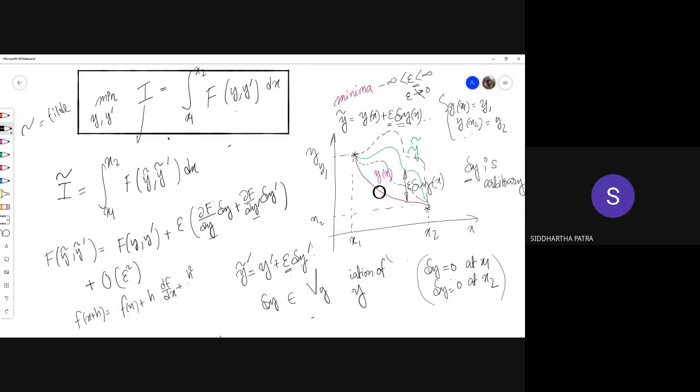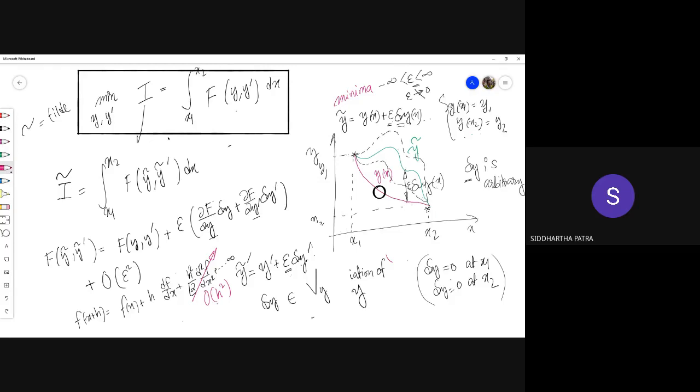Plus h squared by 2 factorial d2f dx2 and so on up to infinity. That's what Taylor series is. Now this term onwards, you can say they involve h squared and higher order terms. So that's what I'm doing here: epsilon squared and higher order terms.